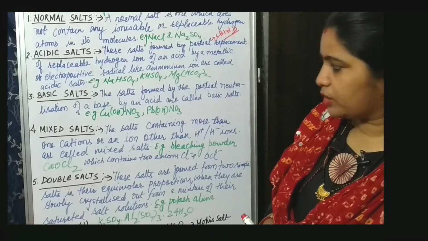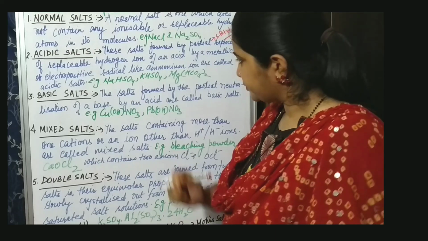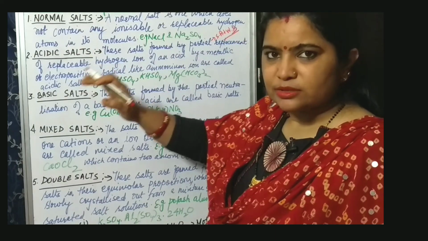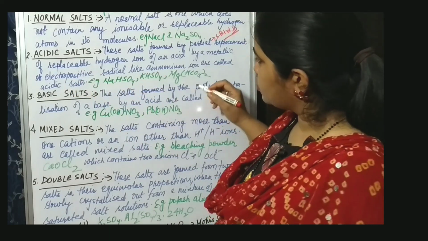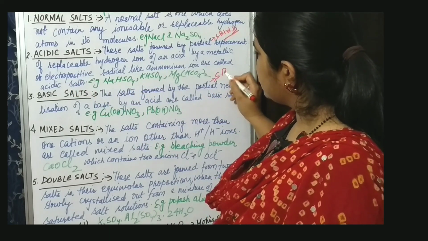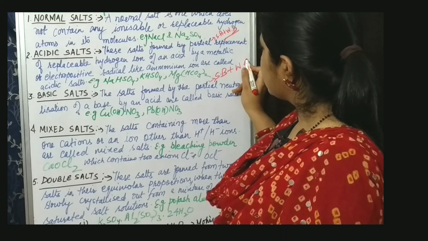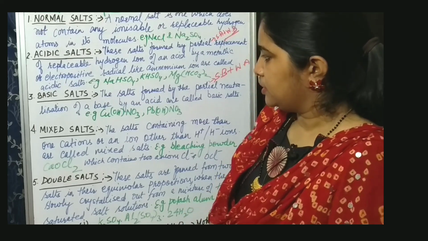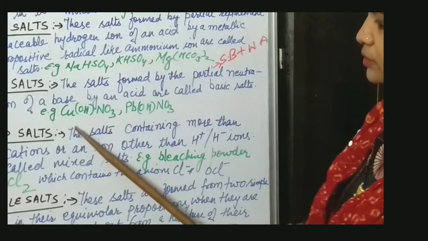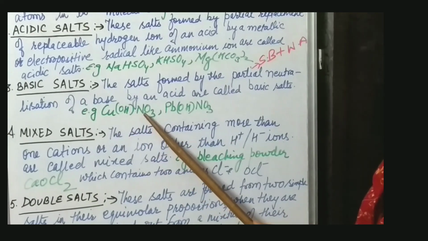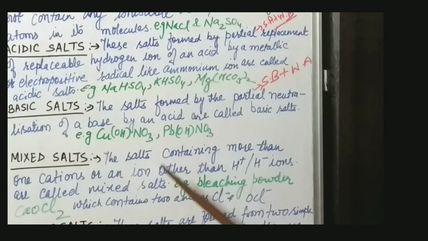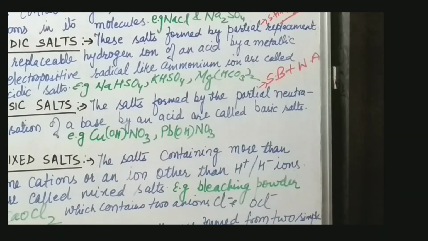Because strong acid plus weak base forms acidic salts, similarly when a strong base and weak acid react together, they form basic salts. For example, Cu(OH)NO3, Pb(OH)NO3. Such salts have more basic character. That's why they are called basic salts.